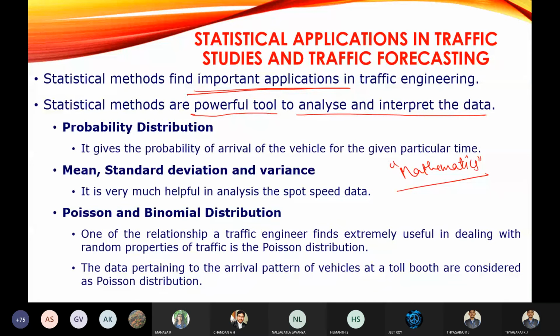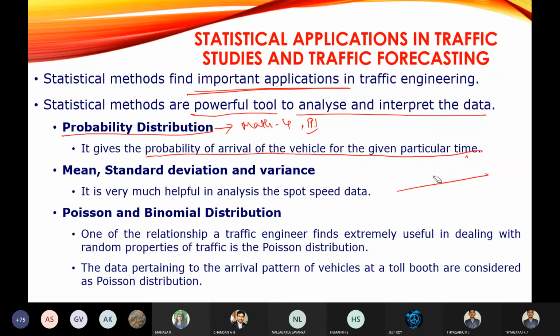So the first statistical tool is probability distribution. Okay, as you all already learned in maths 4, I think maths 4 or maths 3, you already learned about this probability distribution. It gives the probability of arrival of vehicles for a given particular time.